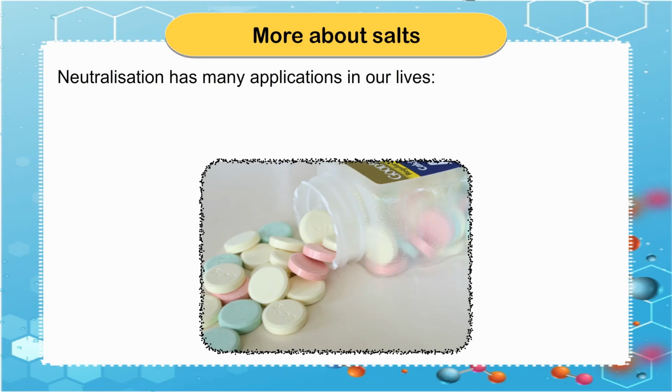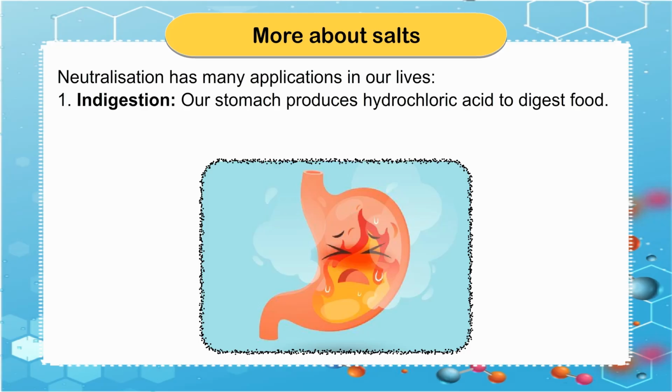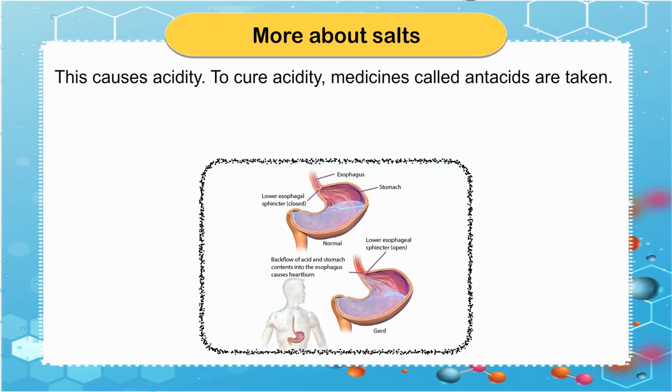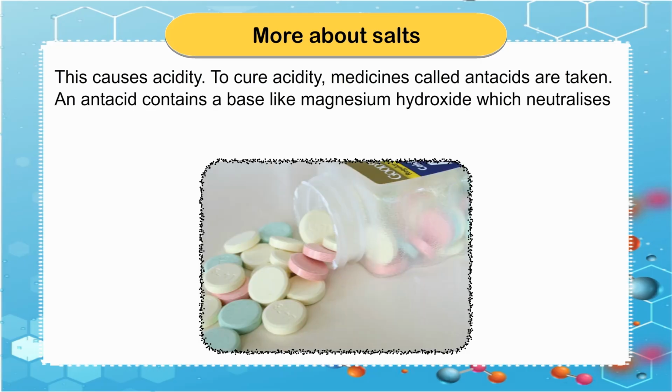Neutralization has many applications in our lives. 1. Indigestion. Our stomach produces hydrochloric acid to digest food. Sometimes due to irregular eating or eating junk food, more acid is produced in the stomach. This causes acidity. To cure acidity, medicines called antacids are taken. An antacid contains a base like magnesium hydroxide which neutralizes the excess acid generated in the stomach.